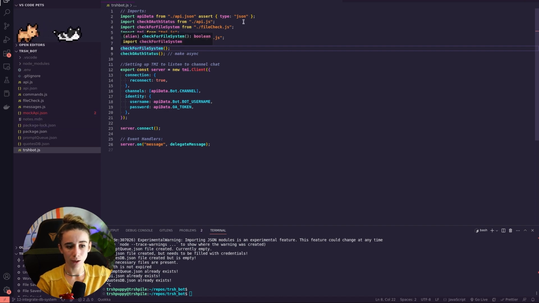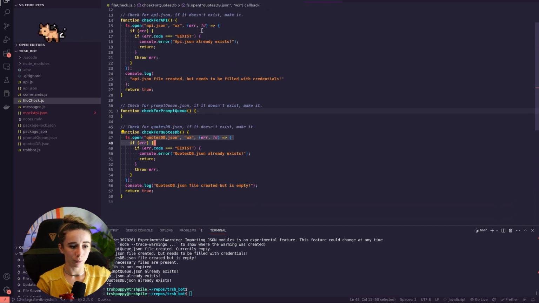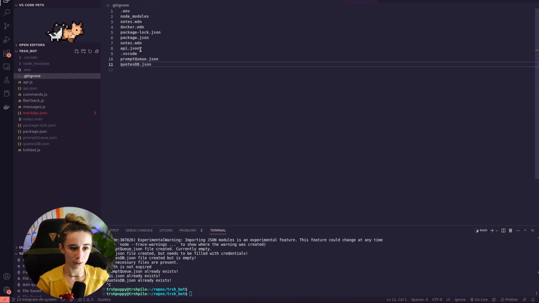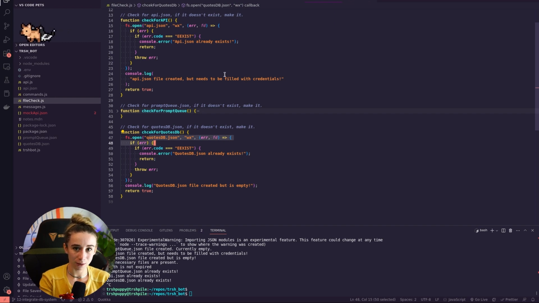So if we go look at filecheck.js, which is where this function is imported from, I can show you the types of files that need to be created, right? Because I'm ignoring a lot of the files, they're in my git ignore, I'm not going to send up api.json. I'm not going to send up quotes database.json. If someone were to download Trashbot and try to run it just as is, well, if I didn't have the file check thing there, it would crash because they don't have these files, right? So all the file check does is create the files for them.